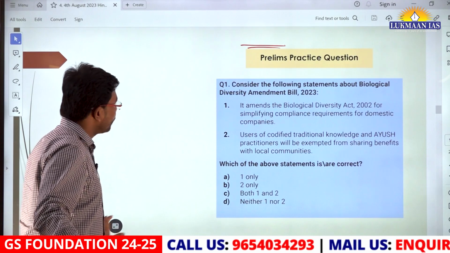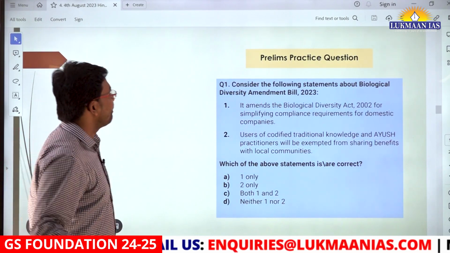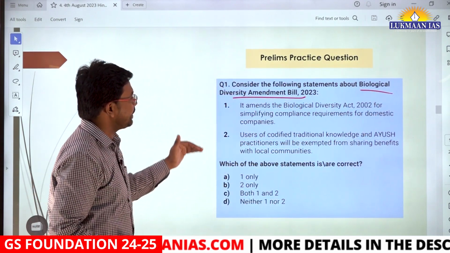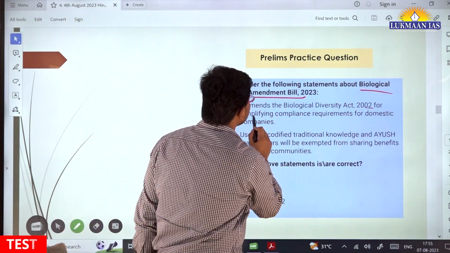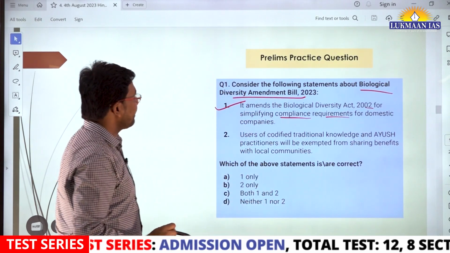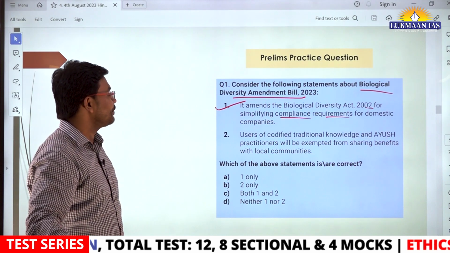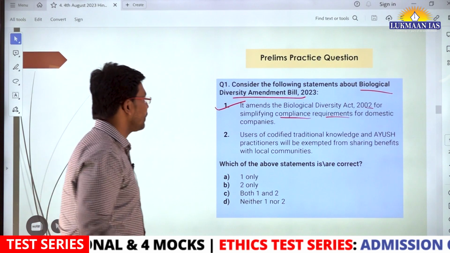We do have two questions. One question is: consider the following statements about the Biological Diversity Amendment Bill 2023. There are two statements. First, it amends the Biological Diversity Act 2002 for simplifying compliance requirements for domestic companies. Second, users of codified traditional knowledge and Ayush practitioners will be exempt from sharing benefits with local communities.